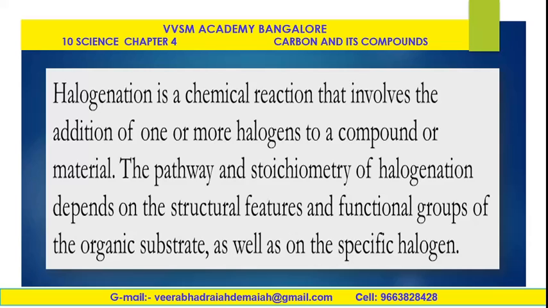So therefore, fluorine is the highly reactive element. Fluorine is a gas. Chlorine is also a gas. Bromine is a liquid. Iodine is a solid. The speciality of the chemistry is halogen salts are different things. Therefore, halogenation is a chemical reaction that involves addition of one or more halogens. For example, chlorination, bromination, iodination, etc. This is a very important factor that halogen acts a predominant role in organic chemistry.